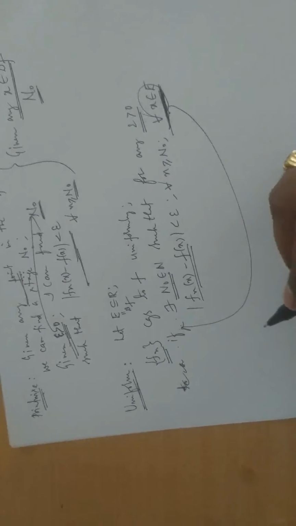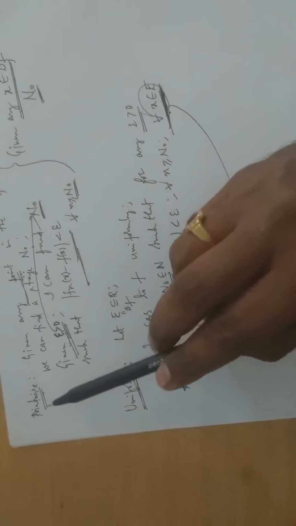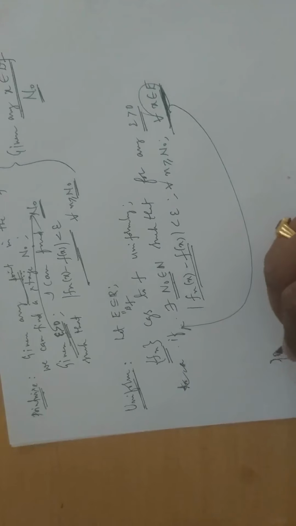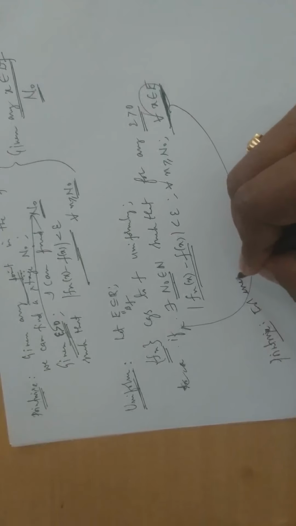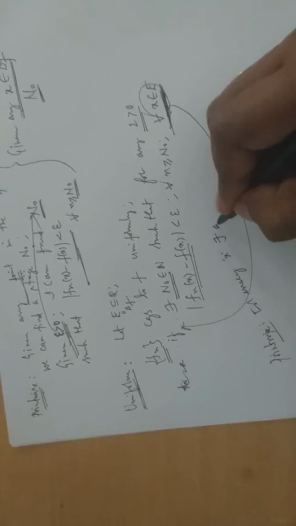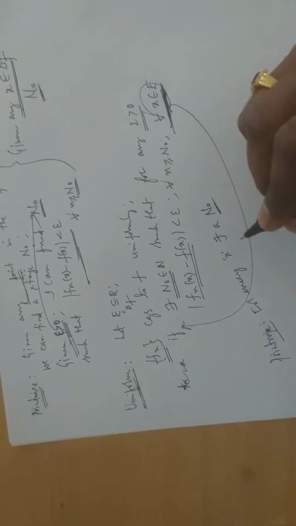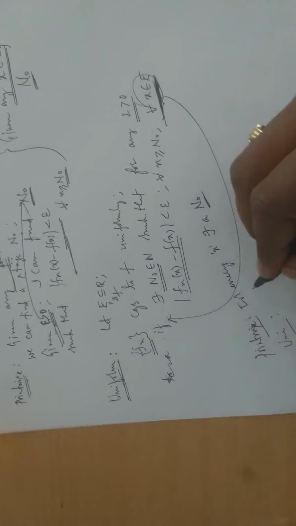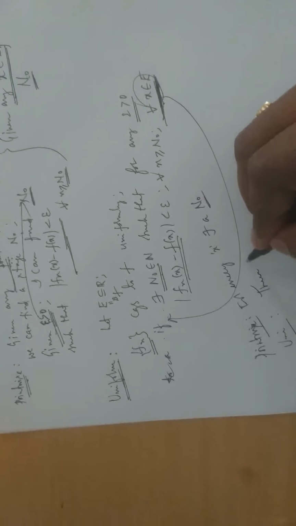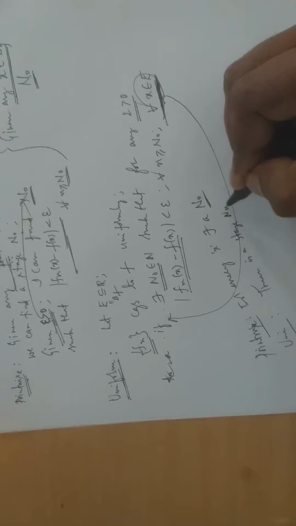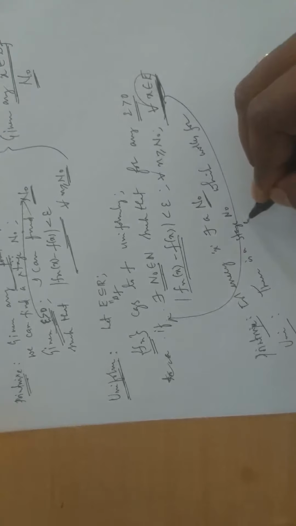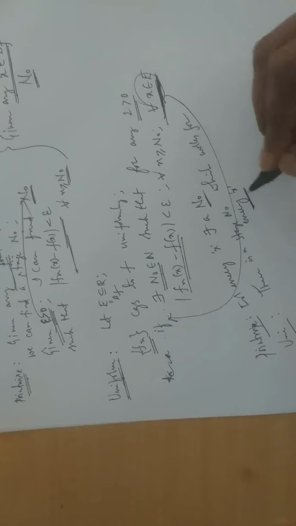Is it clear? So pointwise means for every x there exists a stage n naught. Uniform means there is a stage n naught which works for every x.